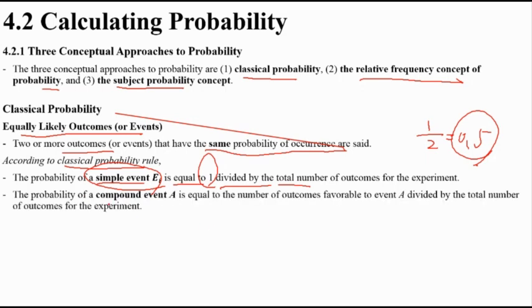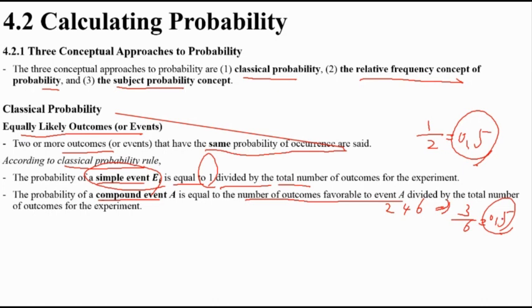For a compound event, more than one outcome, the probability equals the number of favorable outcomes divided by the total. Roll a die: how many even numbers? 2, 4, 6, total 3, out of 6, so 0.5.